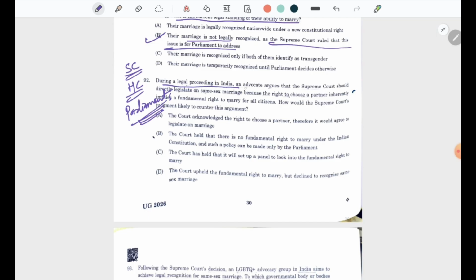During a legal proceeding in India, an advocate argues that the Supreme Court should directly legislate on same-sex marriages because the right to choose a partner inherently implies a fundamental right to marry for all citizens. How would the Supreme Court judgment likely counter this argument? The answer is the court held that there is no fundamental right to marry.